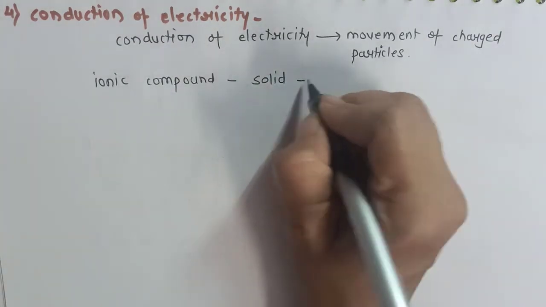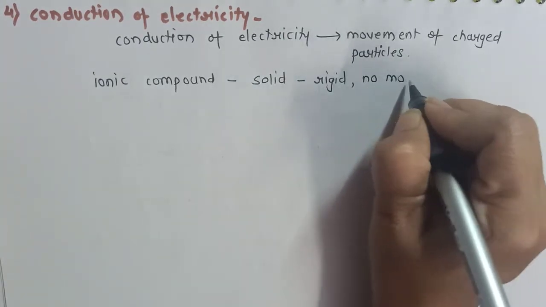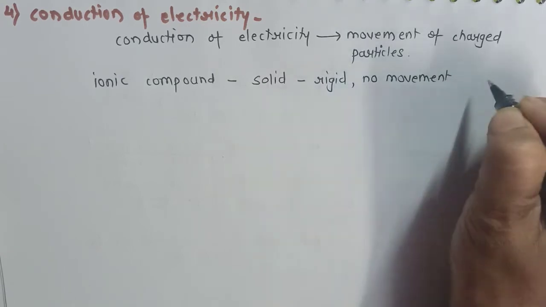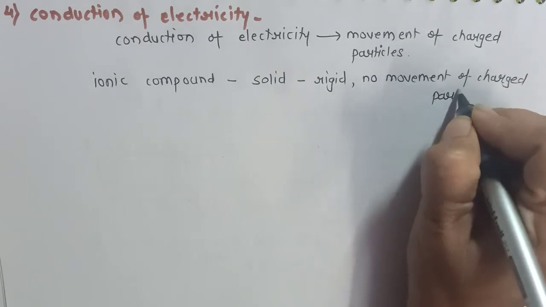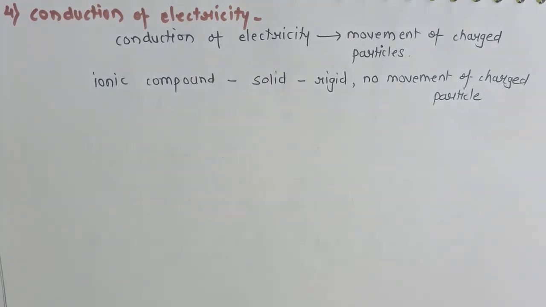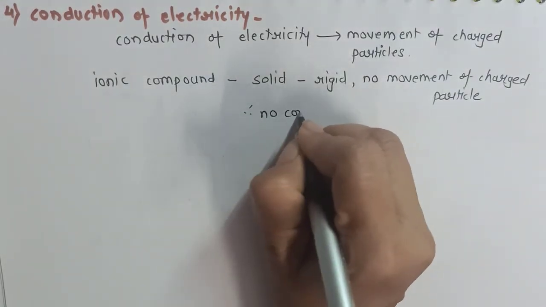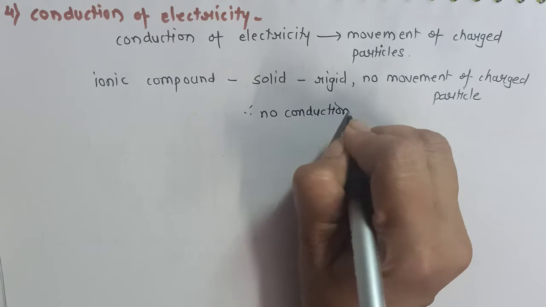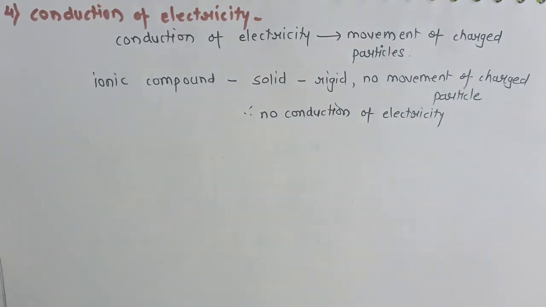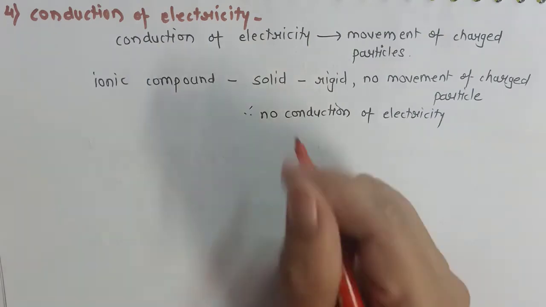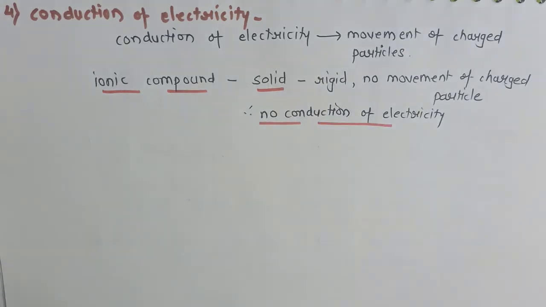If they are present in solid state, then they become rigid. There is no movement of charged particles like cation and anion. Why? Because in solid the particles are tightly bound and therefore no conduction of electricity in solid state. Remember, this is an important topic. In solid state, ionic compounds do not conduct electricity.